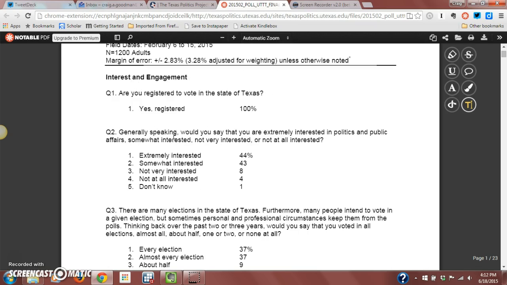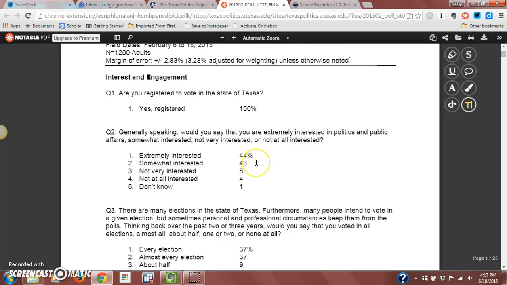So, for example, just going down here to question number 2, generally speaking, would you say that you're extremely interested in politics, public affairs, somewhat interested, not very interested, or not at all interested? These numbers over here on the right-hand side are what are called point estimates. So 44% of the people in the survey said that they were extremely interested in politics and public affairs. 43% of the respondents in the survey said they were somewhat interested in public affairs.